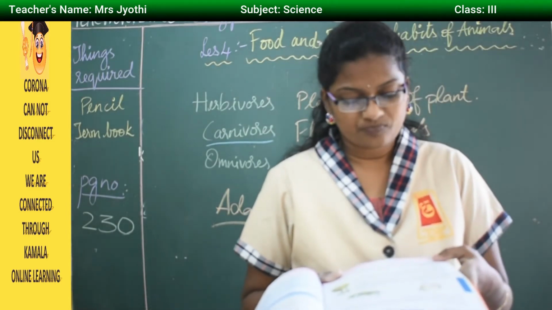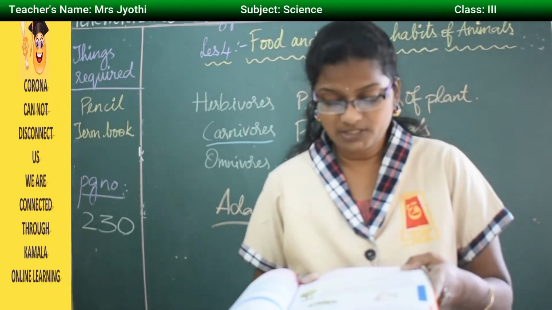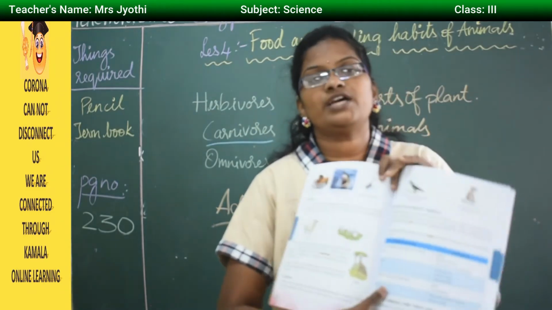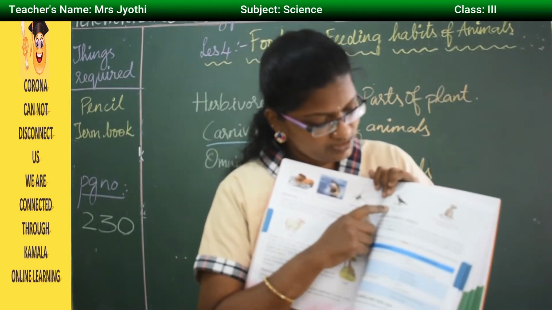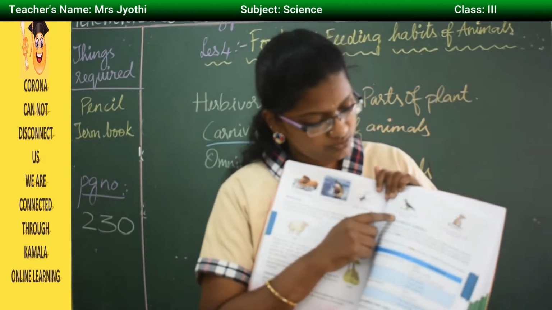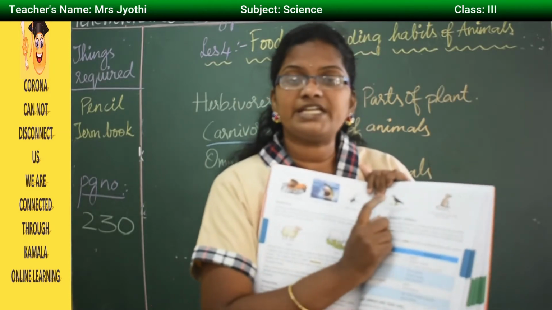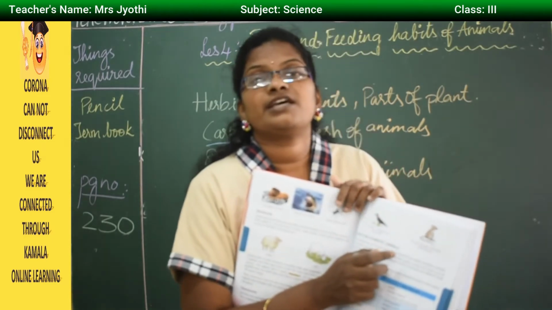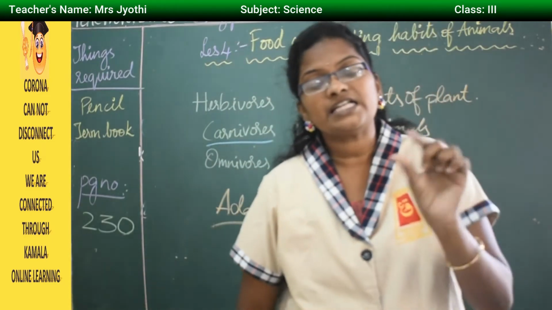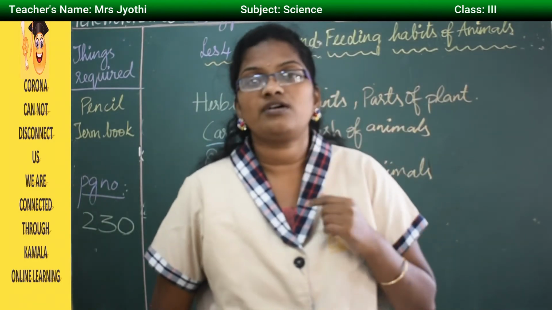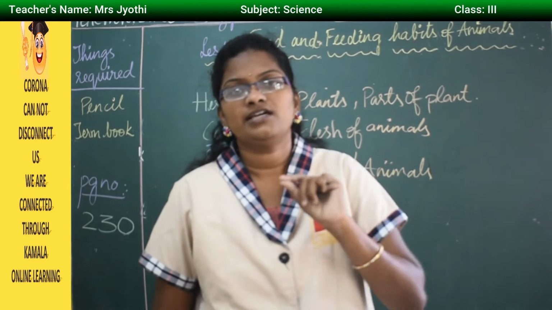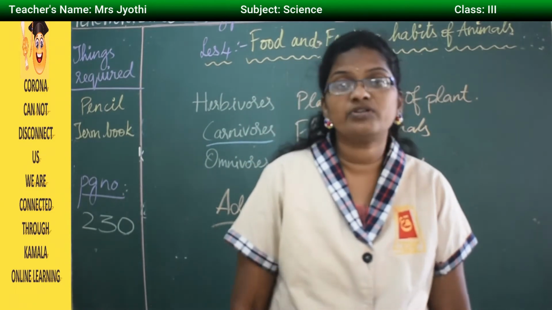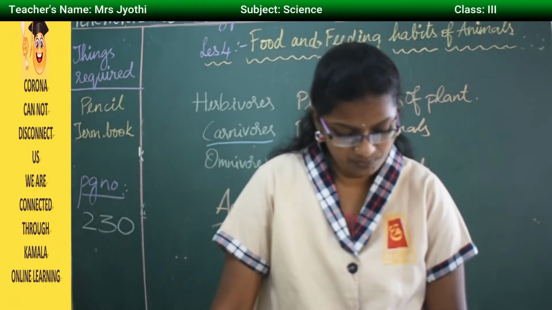Human beings, bears, mice (the singular form is mouse), squirrels and crows are examples of omnivores. Here in the picture you can see a crow feeding on both plants and animals, like small worms. It eats the worms. Then a rat and squirrels eat both: they eat nuts and even the flesh of animals. Tiny pieces they bite with their front teeth and eat. So this is about herbivores, carnivores and omnivores.